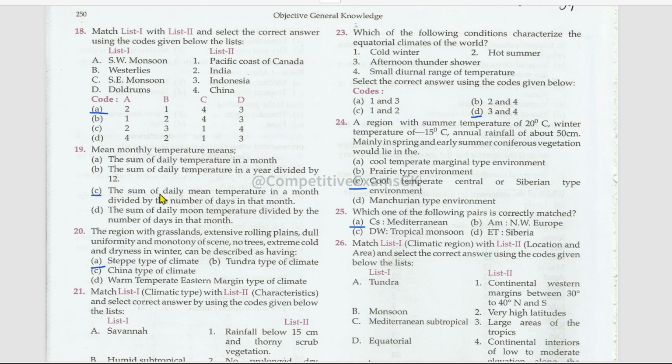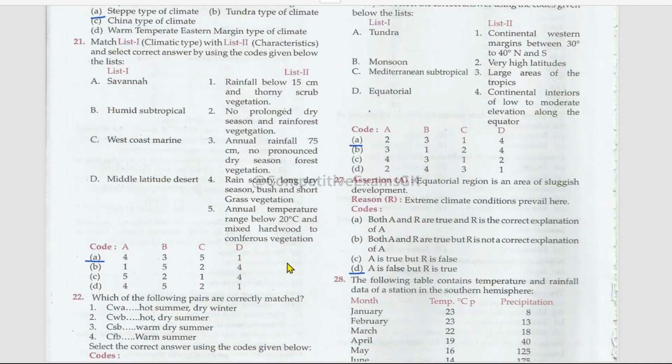Mean monthly temperature means the sum of daily mean temperature in a month divided by the number of days in that month. The region with grasslands, extensive rolling plains, dull uniformity and monotony of scene, no trees, extreme cold and dryness in winter can be described as having steppe type of climate.